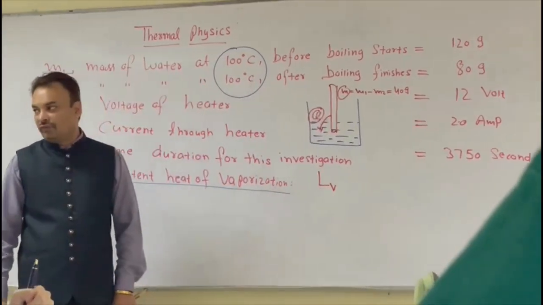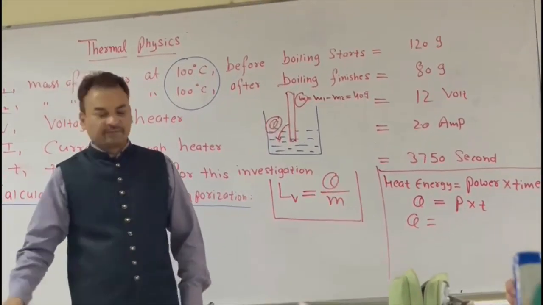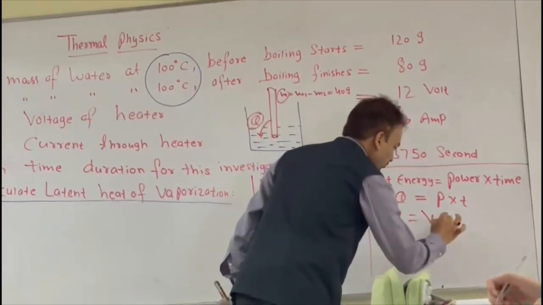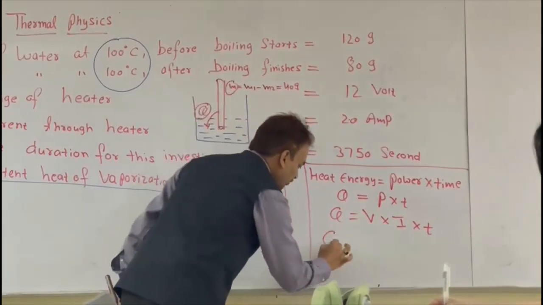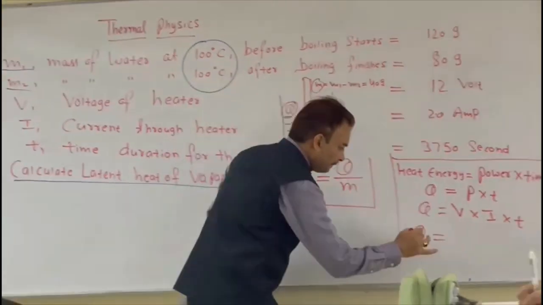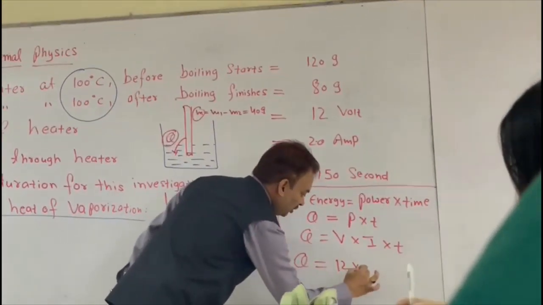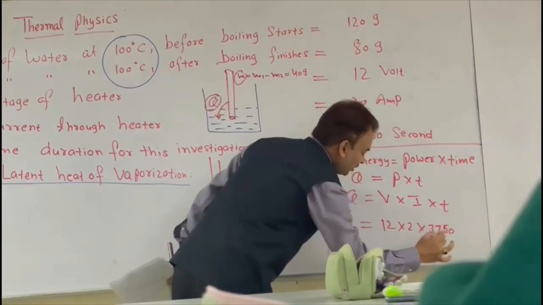So latent heat of vaporization, that is L_V. L stands for latent, V stands for vaporization. Q can be written as power multiplied by time, where power is voltage multiplied by current. So Q equals V multiplied by I multiplied by T. Just substitute the values: voltage is 12 volt, current is 2 ampere, time is 3750 seconds.